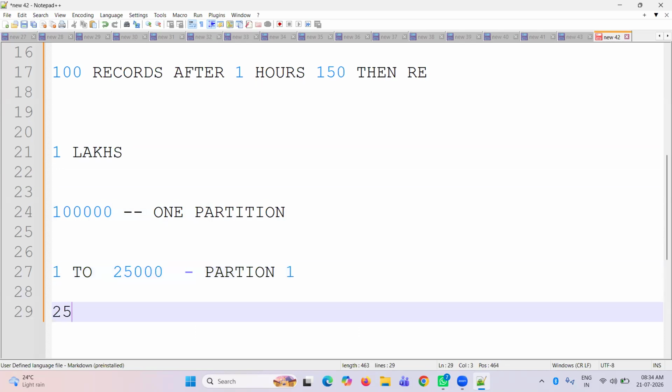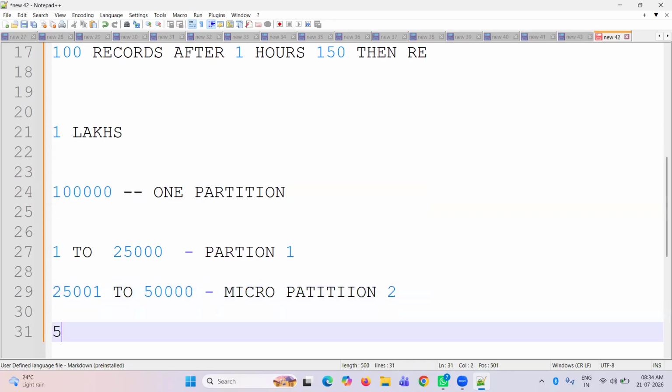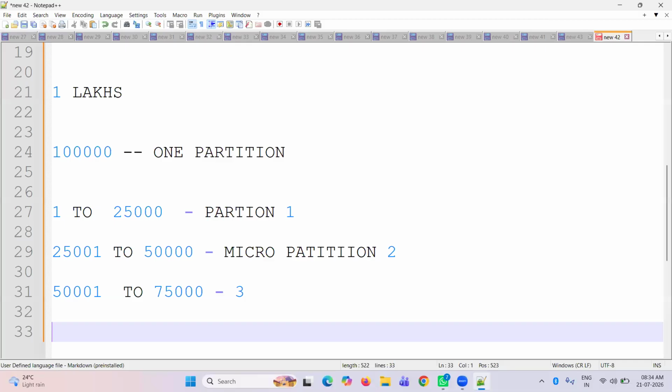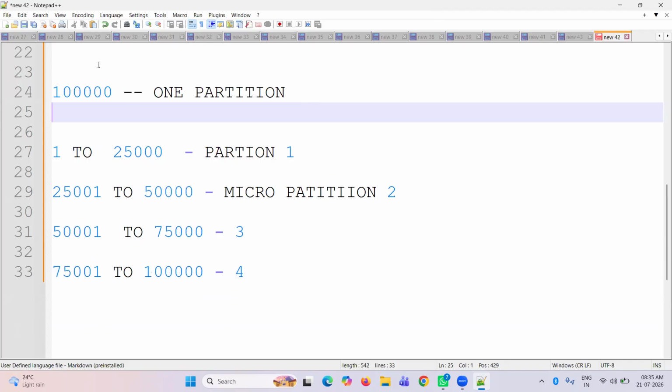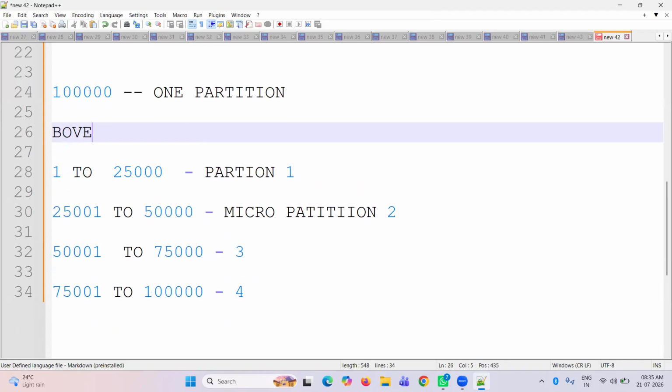Records 25,001 to 50,000 are partition 2, which we can call micro partition 2. Then 50,001 to 75,000 are partition 3, and 75,001 onward is partition 4.